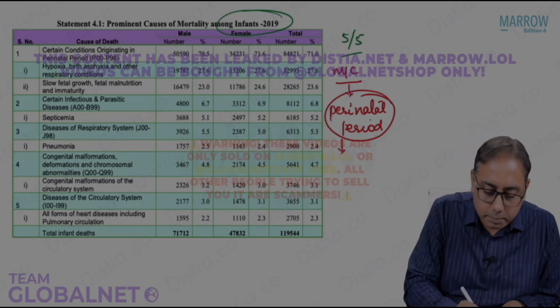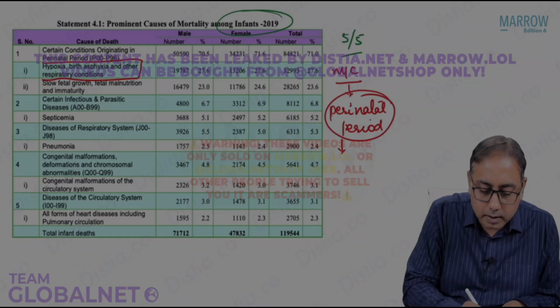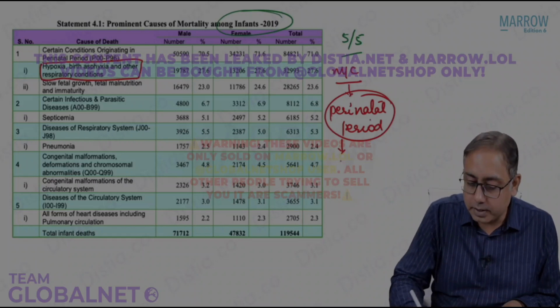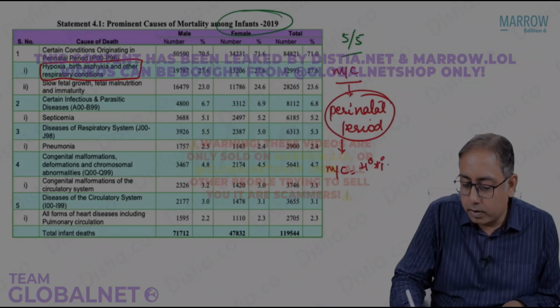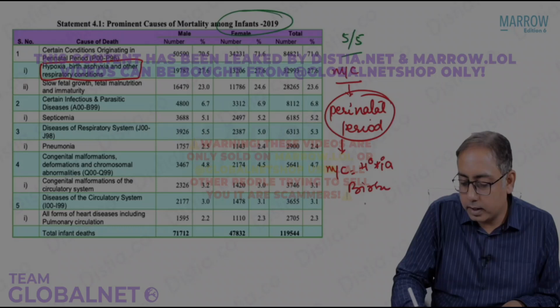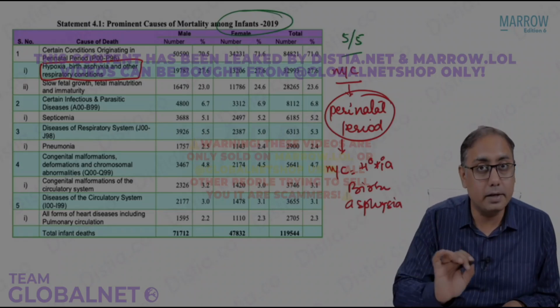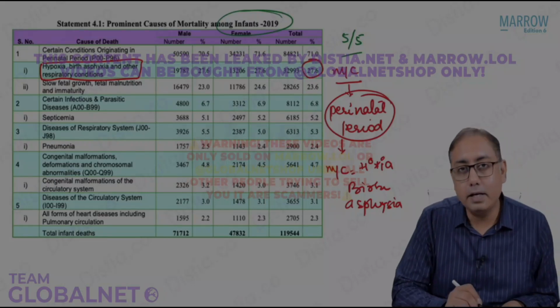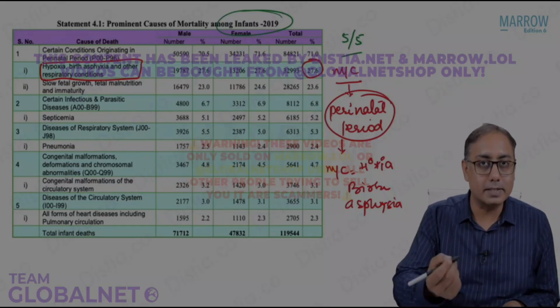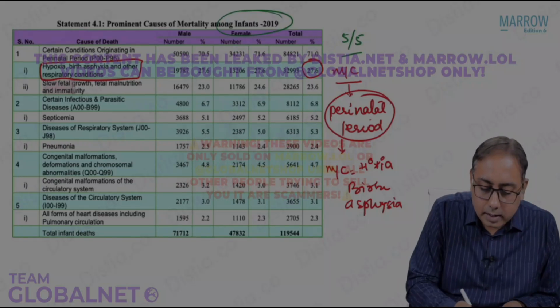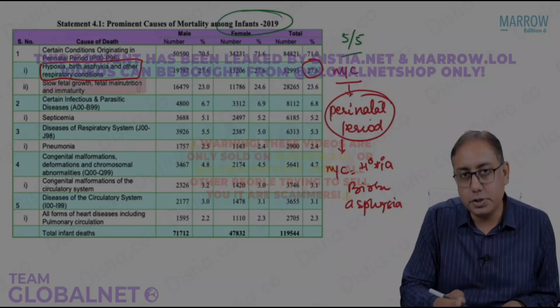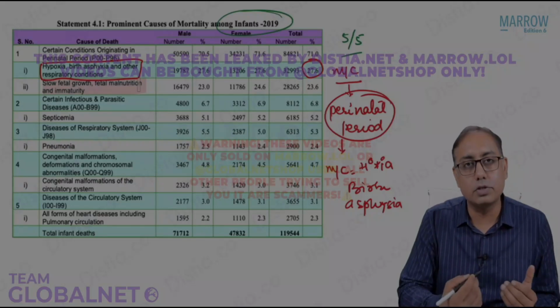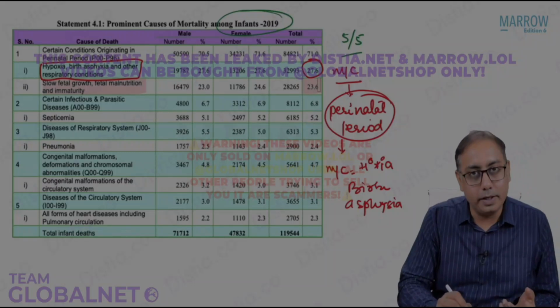The first and the most important cause is hypoxia. Hypoxia, birth asphyxia. Most common cause is hypoxia or birth asphyxia and other related respiratory conditions, they take 28% of the total infant deaths. The next in line is related to prematurity, fetal maturation, or fetal lung maturity, or slow fetal growth, or IUGRs, or prematurity. It is responsible for 23%.